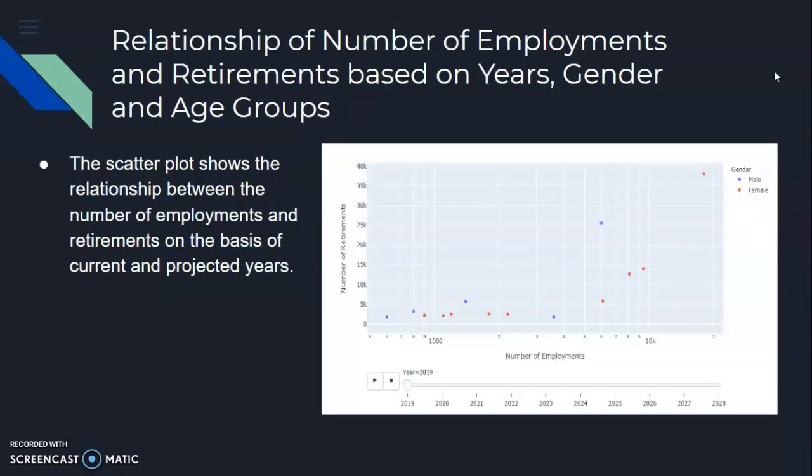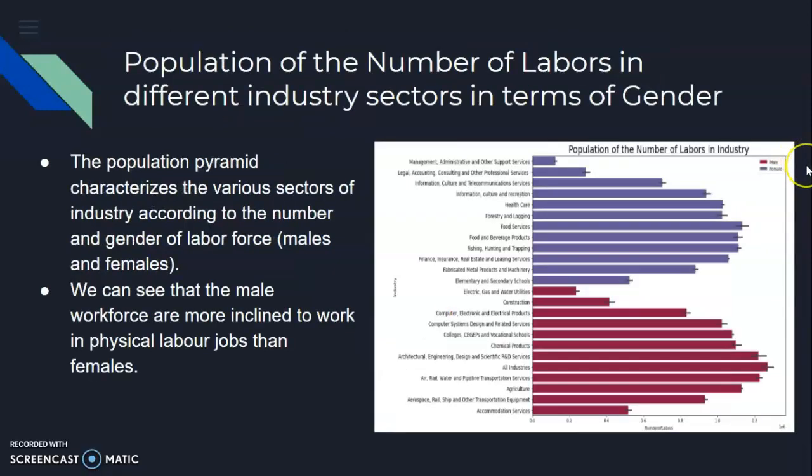The following scatter plot, again created by Plotly, displays the relationship between the number of employments and the number of retirements on the basis of the current and projected years, based on gender. This population pyramid is created by Matplotlib, which characterizes the various sectors of the industry according to the number and gender of labor forces, which is males and females. Overall, we can see that the male workforce is more inclined to work in physical labor jobs than the females.